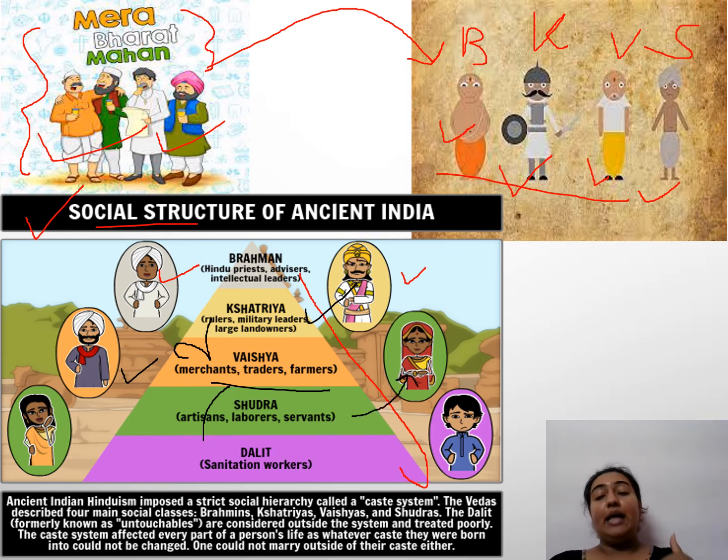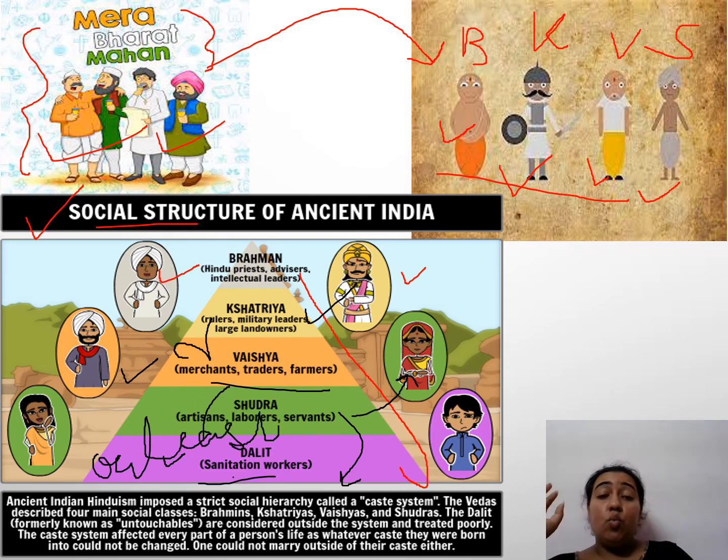And after that the lowest caste was known as the Dalits. Dalits were people who used to wash toilets and take care of all the sanitation and hygiene, latrine cleaners. They were known as Dalits. Now Dalits were the outcast. They were known as outcast.